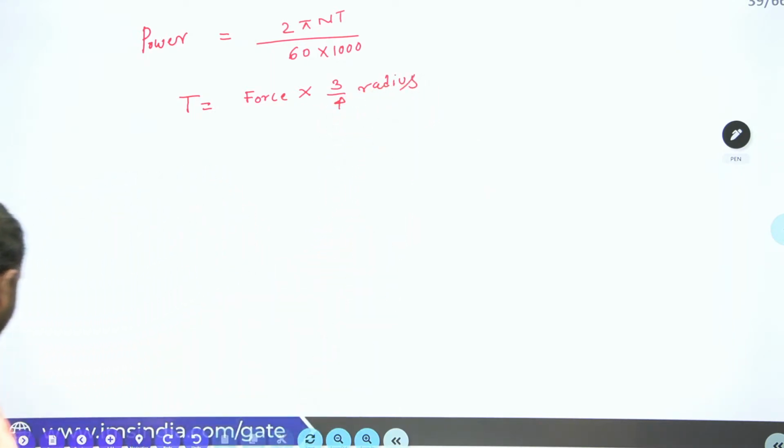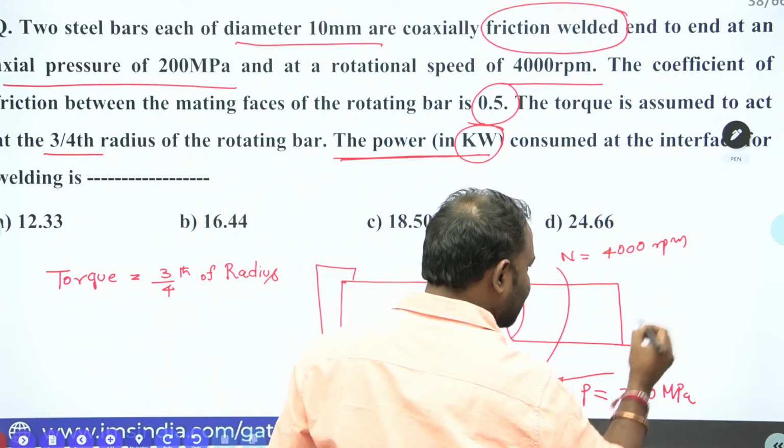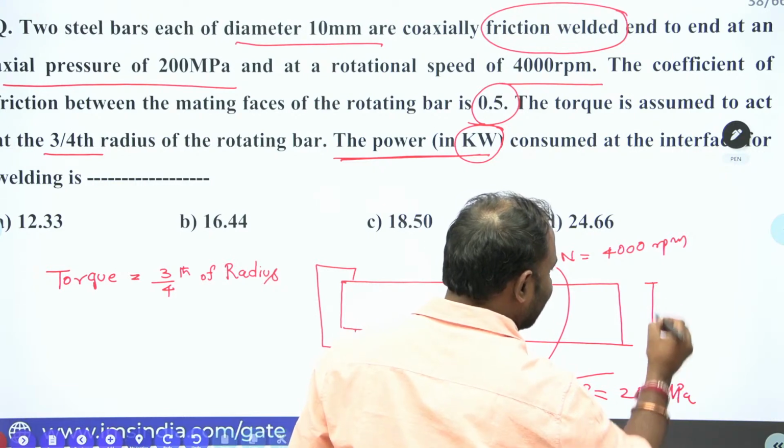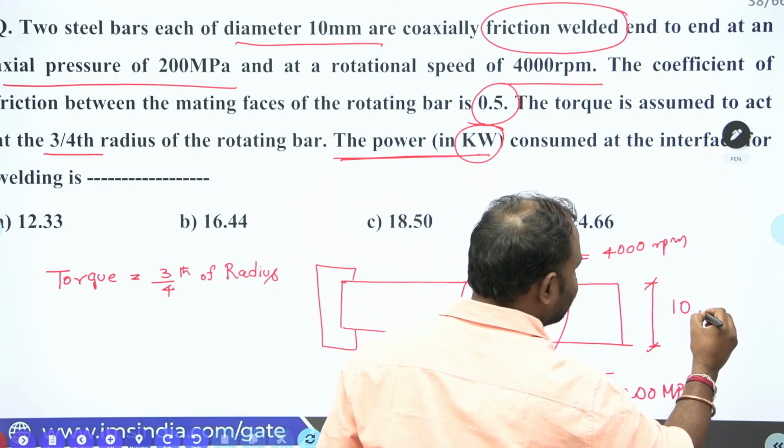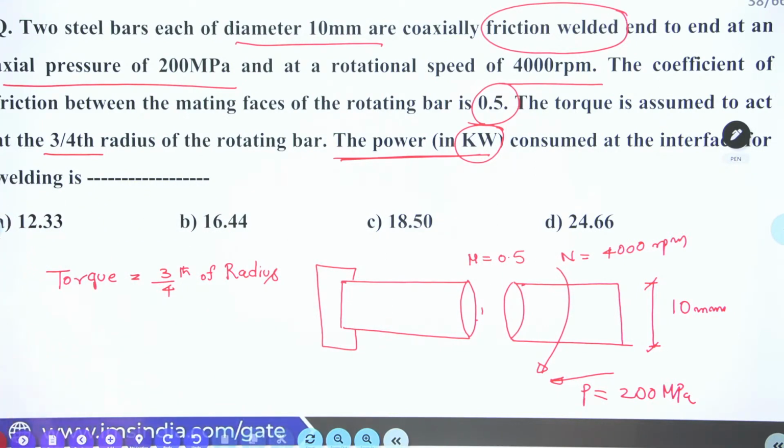Okay. Now let us go back. The bar diameter they gave, how much is it? 10 mm diameter is given. Now the radius becomes 5 mm. Now 3/4 of the radius. Right. Next.